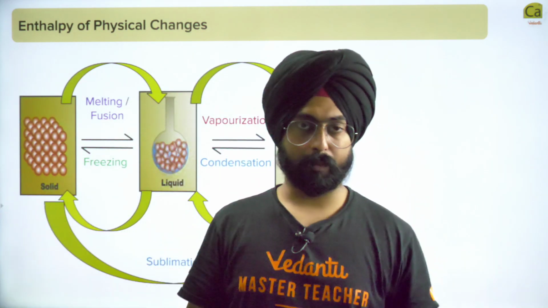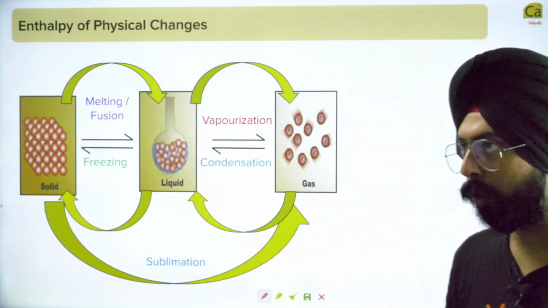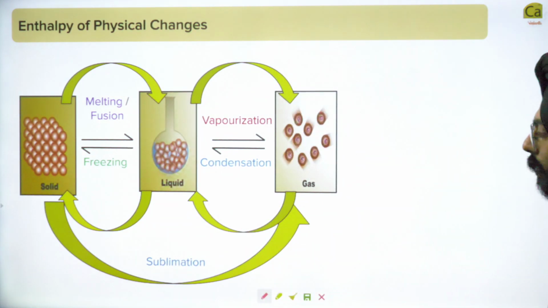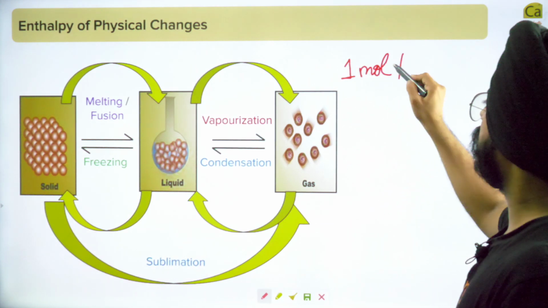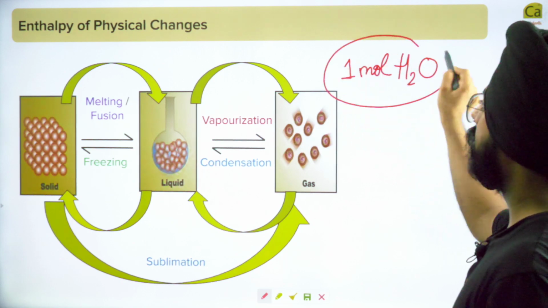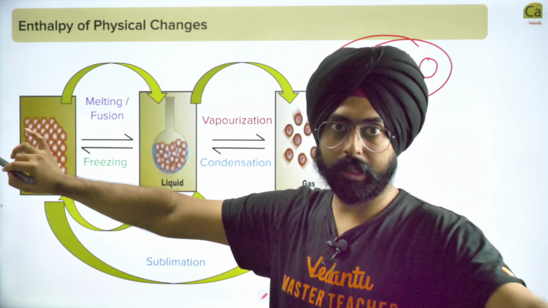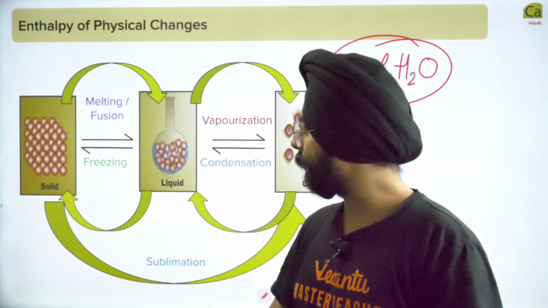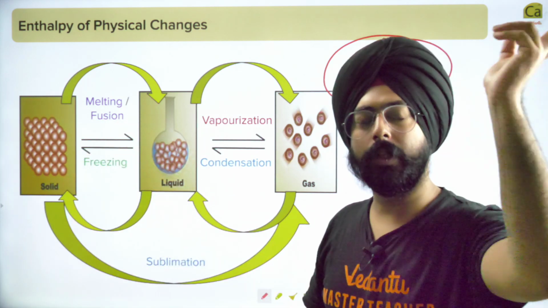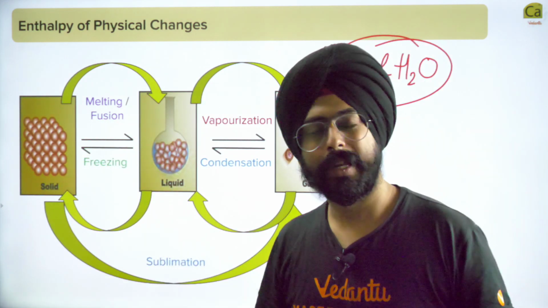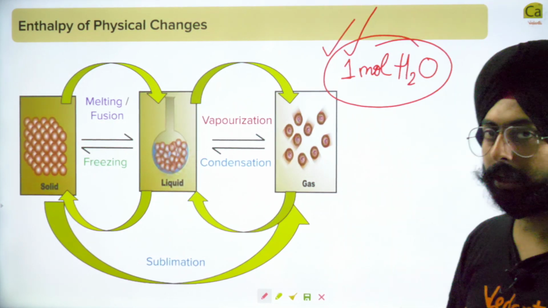Whenever in a book we report the enthalpy of fusion of water, it has to be a standardized case. And what is the standard case? My dear friends, the standard case is that I will take 1 mole of water. These standard enthalpies, whatever enthalpy we have, whether it is enthalpy of fusion, vaporization, condensation, freezing, combustion, atomization, whatever, it is defined for only 1 mole of the substance in question.